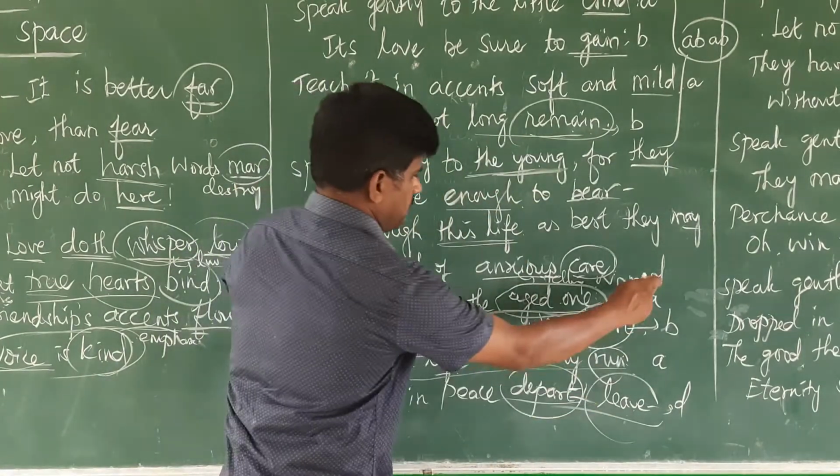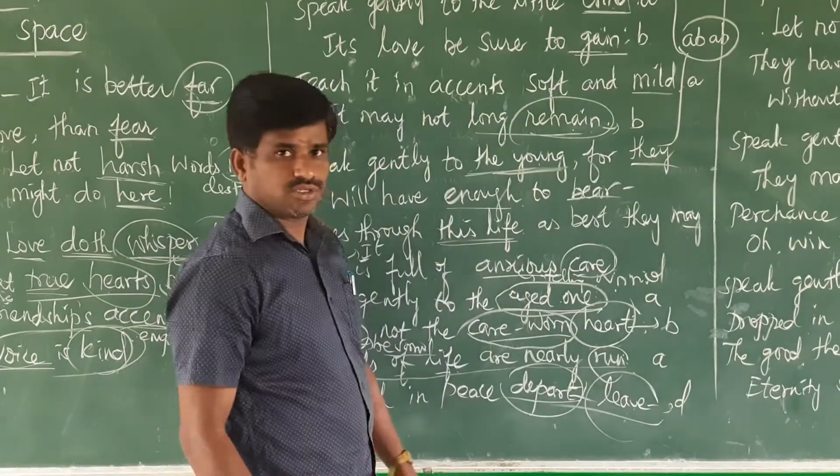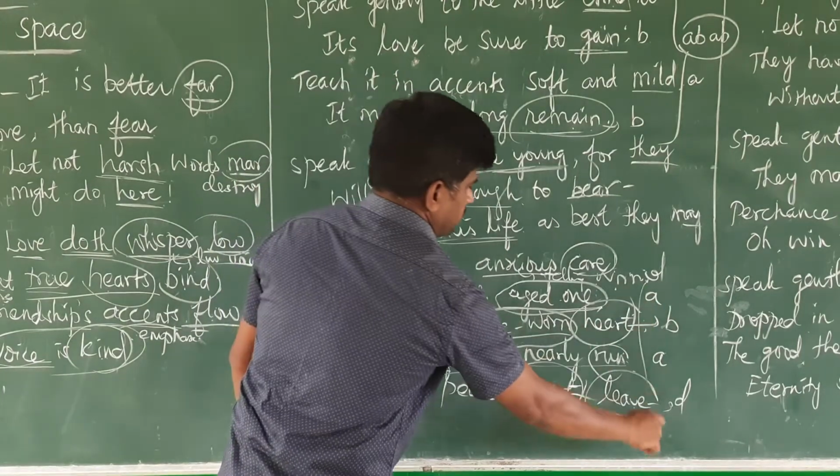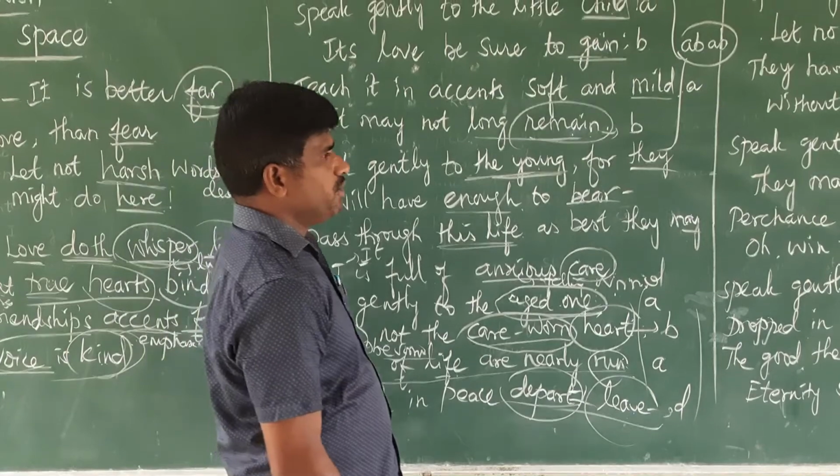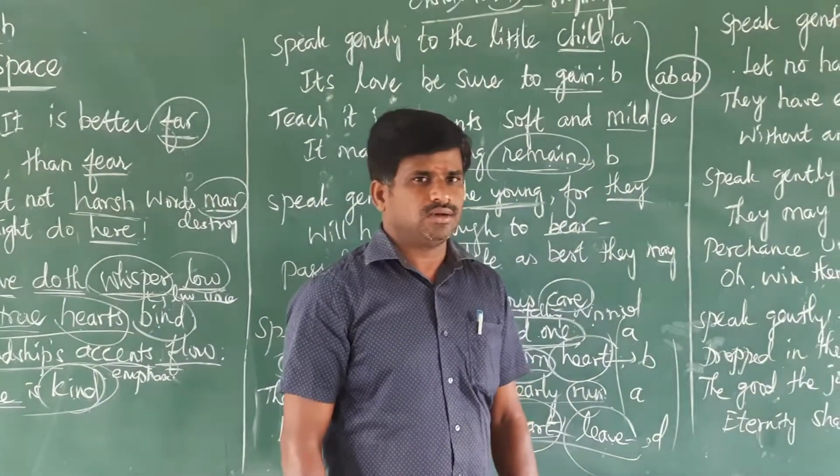So this is A B A D. The rhyme scheme used in this stanza is A B A D. Now we go for the next stanza.